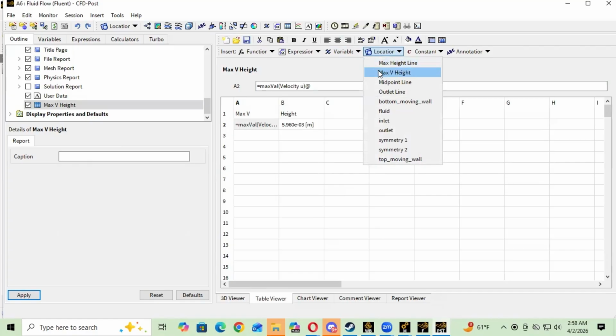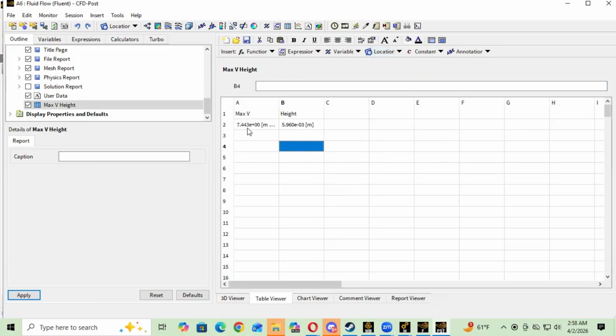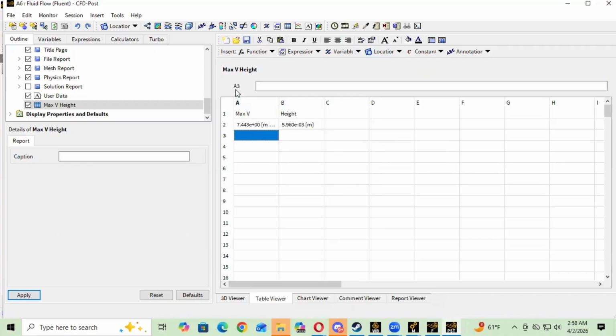So max value, we're going to do along the max height line. And once we get that, this is what we're going to get, 7.433 meters per second. Okay, so that's good. We're getting close to the end. All we need to do is look at the chart for the midpoint and the outlet.